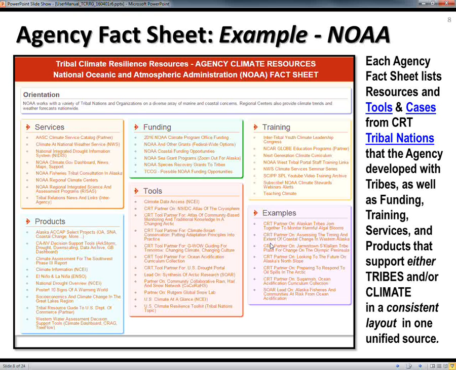Additionally, you can get to technical services in the services section, and funding, such as grant programs for tribes, in the funding section. The training section will have webinars, or travel support is provided oftentimes by the Bureau of Indian Affairs, so you can attend training some of these agencies provide that relate to climate. And then there will also be products. Oftentimes these are a little different than tools because they're more like documents that a particular agency provides related to climate and tribes.